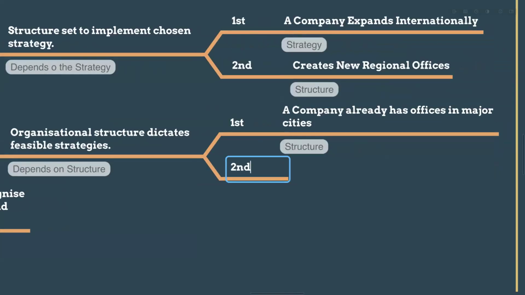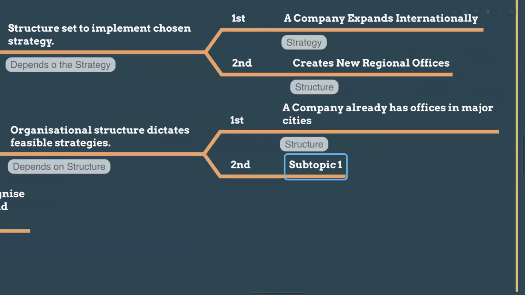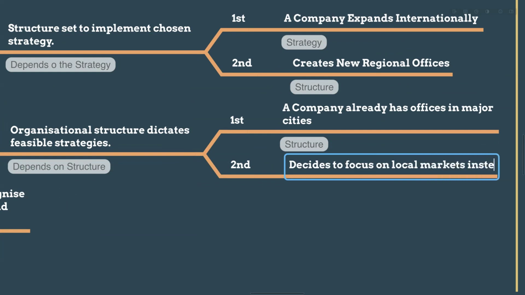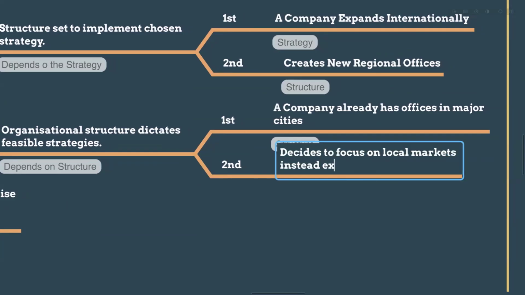Then after that, when they have the structure, according to the structure, they will decide the strategy. So now the strategy is, for example, deciding to focus on local markets instead of expanding abroad internationally.